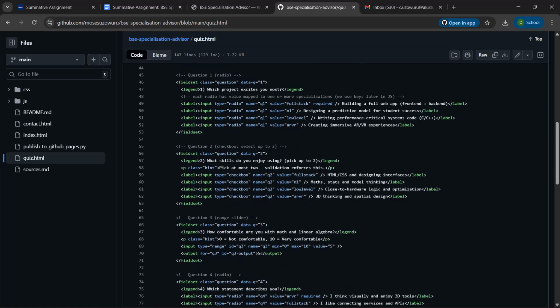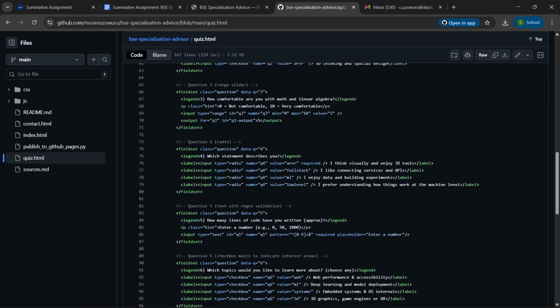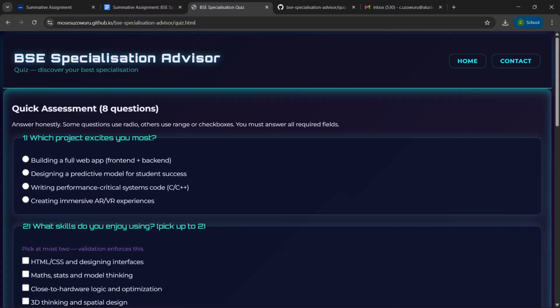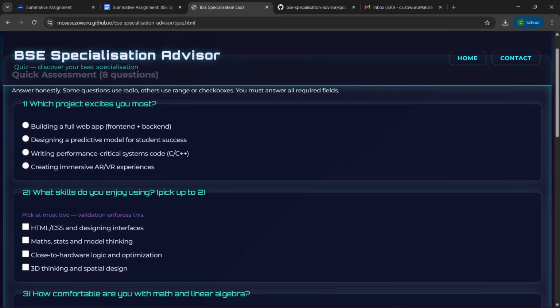Now I'll move on to the actual UI page. As you can see, this is our index.html, the landing page. When we click on the start quiz, we are moved to the quiz.html file. So we answer our questions.